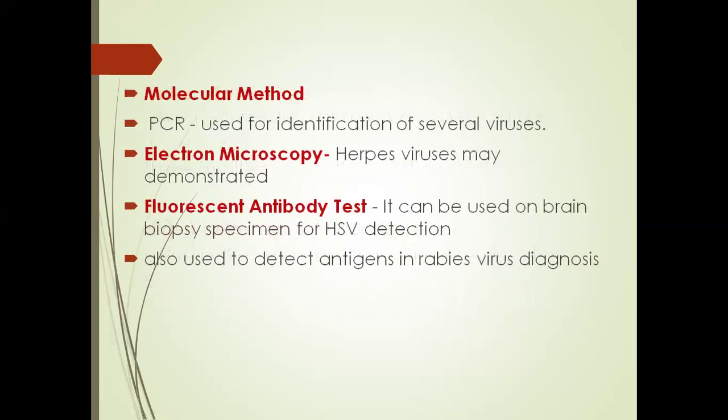Next, molecular methods, PCR. Polymerase chain reaction is used for identification of several viruses. And electron microscopy: herpes viruses can be demonstrated under electron microscopy. We can also go for the fluorescent antibody test. This is used on brain biopsy specimens for herpes simplex virus detection, and it is used to detect antigens of the rabies virus in diagnosis.